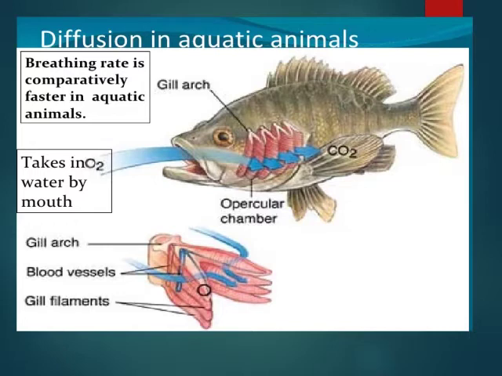So aquatic animals must breathe faster to get sufficient oxygen. Fishes, for example, take in water through their mouth and force it past the gills. The large surface of the gills is lined with blood capillaries where the dissolved oxygen is taken up by the blood and CO2 is released into the external water.